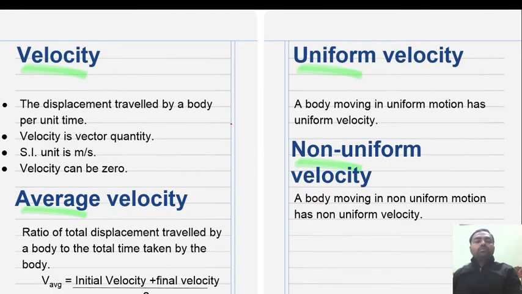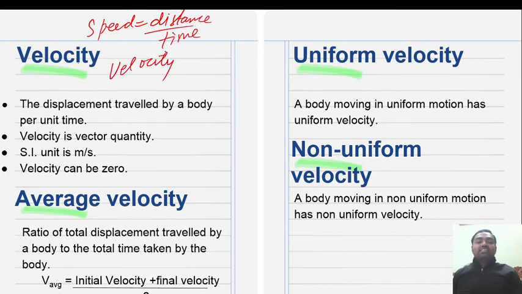That's all. Now coming to velocity. What is velocity? The displacement traveled by a body per unit time. In speed, there was distance by time, but in velocity, it is displacement by time.